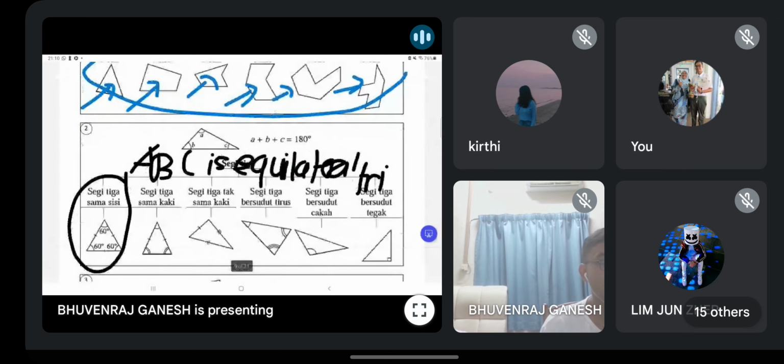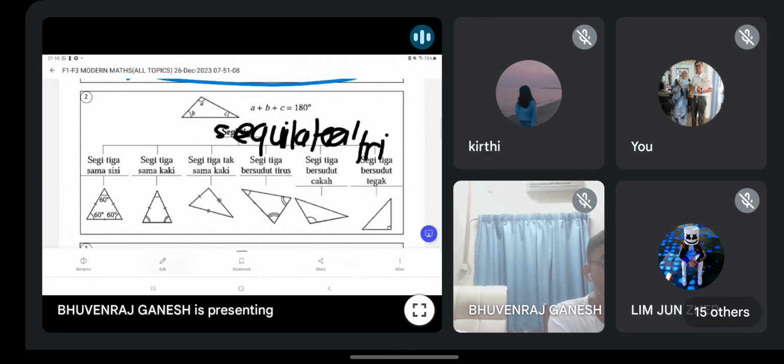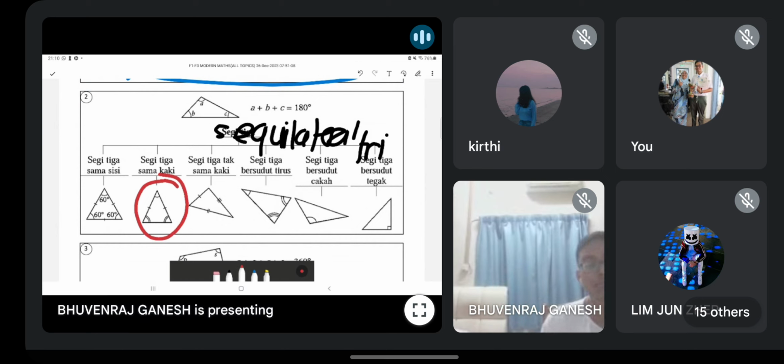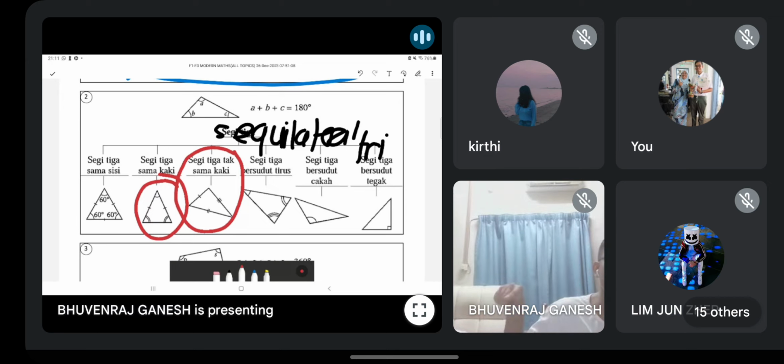Okay, guys. So how about isosceles triangle, segitiga sama kaki? How many angles are the same here? Berapa sudut nilai dia sama in isosceles? Yes, 2. You can see over here, two same length, two same angle. Okay, this is how it goes. Okay, this one we call it, wait, let me think. Scalene, I think, if not mistaken. Yeah, scalene. Tak sama kaki means all the sides are different length. Setiap sisi panjang berbeza, setiap sudut juga berbeza. Each angle different.